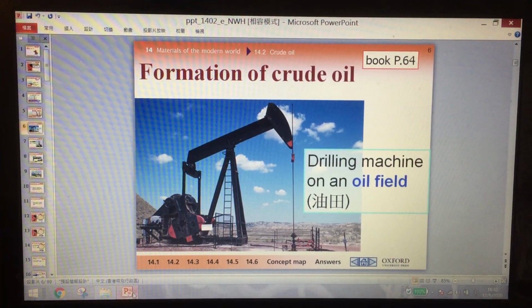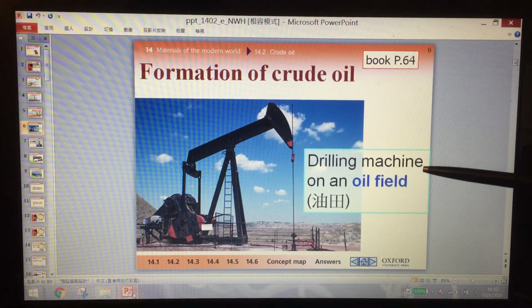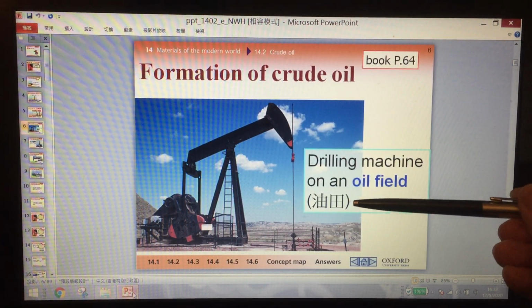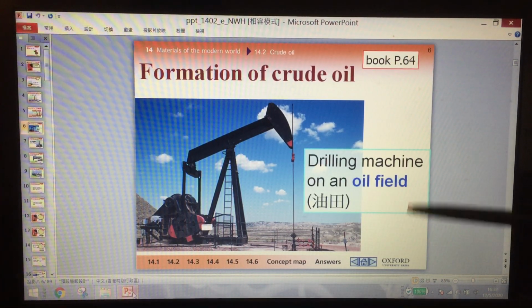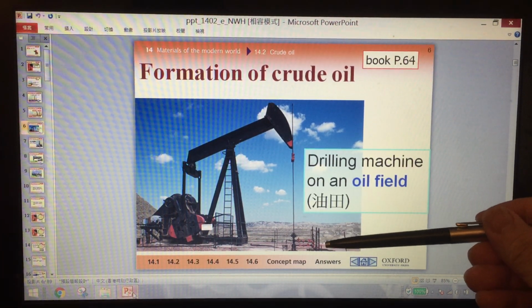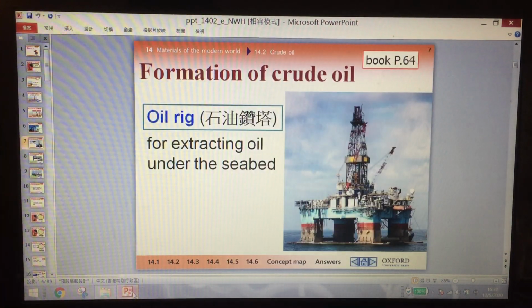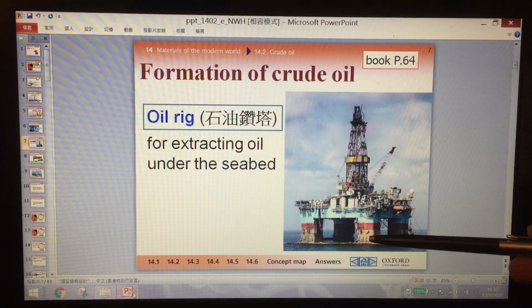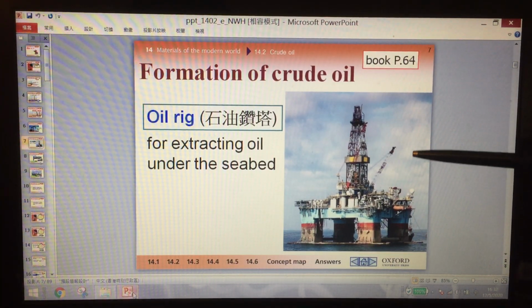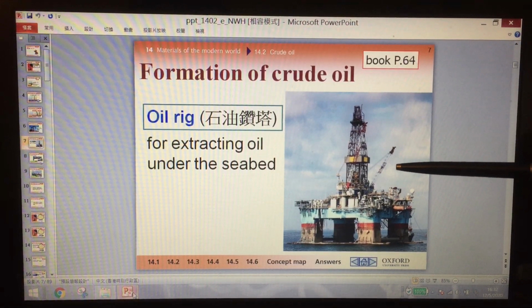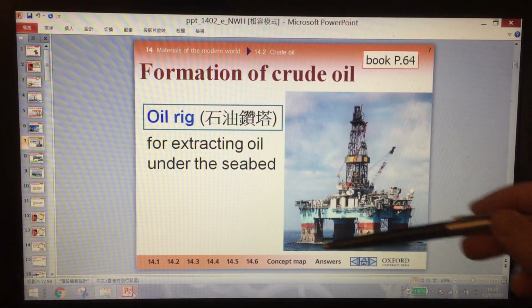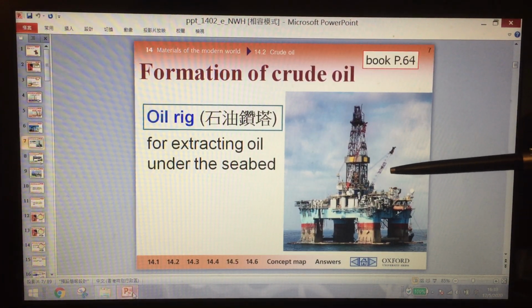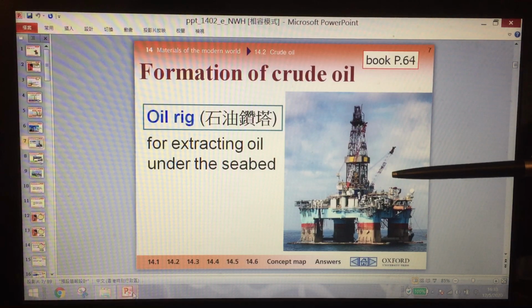And then we need a drilling machine to pump the crude oil from the oil field, if the oil field is on the land. But if the oil field is under the seabed, then we need an oil rig to extract oil under the seabed. Of course, the expense is higher and it's more difficult to get the crude oil this way.